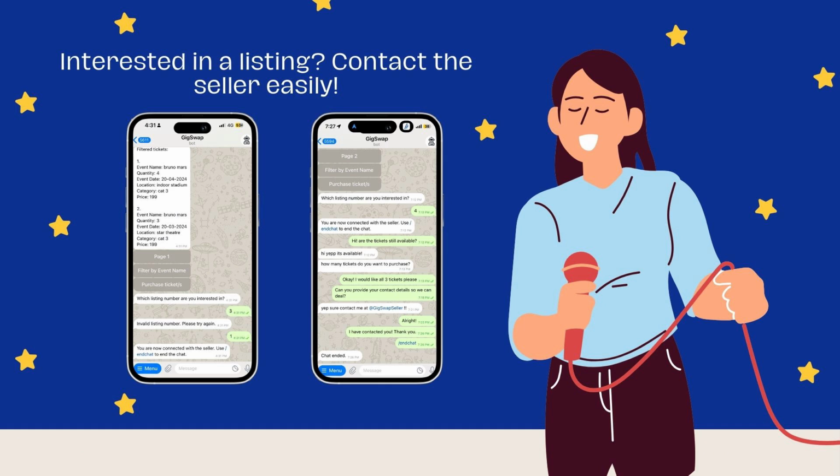Once the first buyer is done talking to the seller, the second interested buyer will then be connected to be able to inquire about the tickets. At the end of the conversation, you can then use the /end chat function in order to end the chat between you and the seller. From there on, you are able to browse even more tickets that's available on GigSwap.